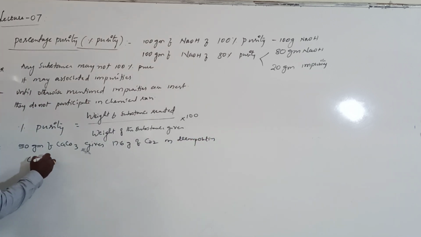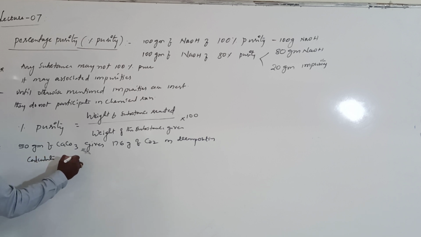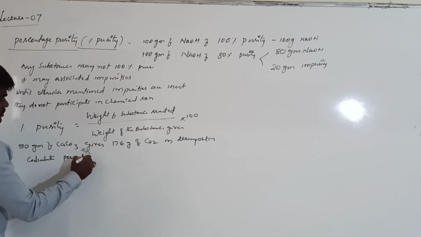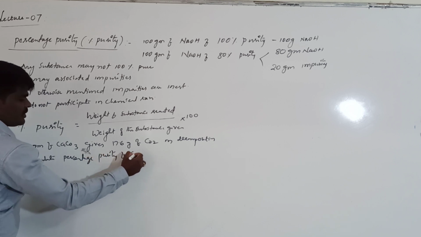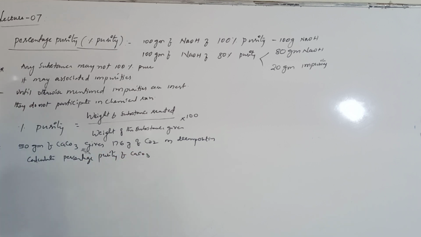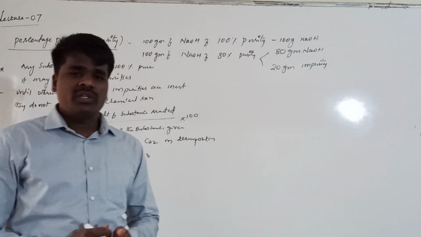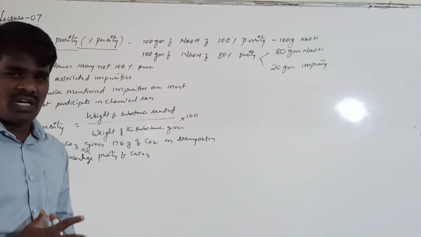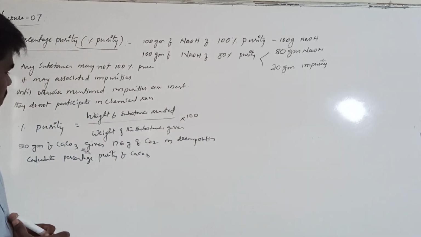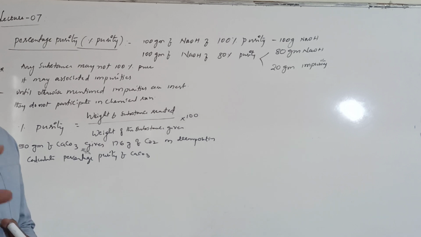Calculate the percentage purity of calcium carbonate. Here we say that when 50 grams of calcium carbonate is thermally decomposed, it gives 17.6 grams of carbon dioxide, and from this data it is asking us to calculate the percentage purity of the calcium carbonate.